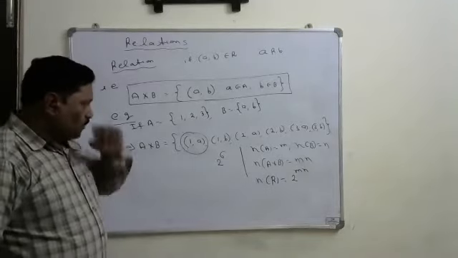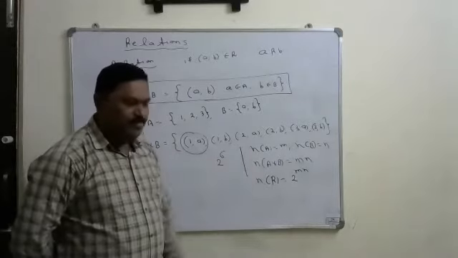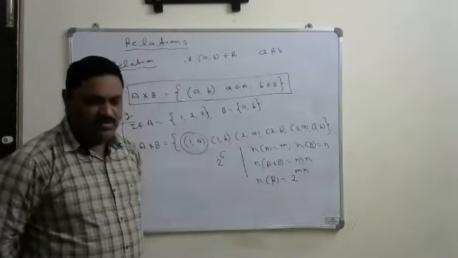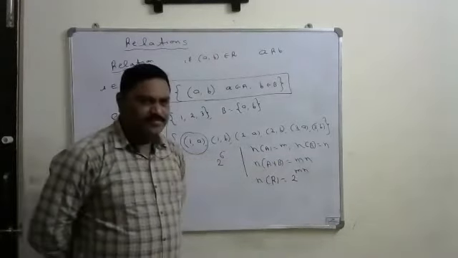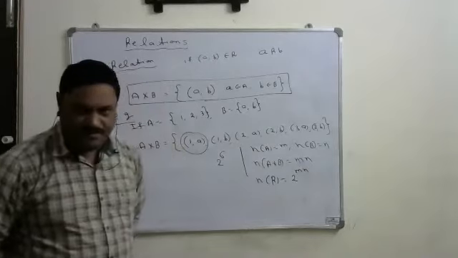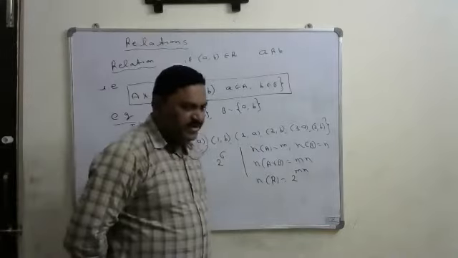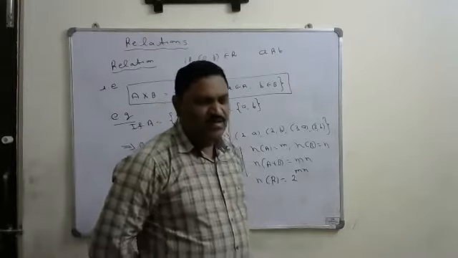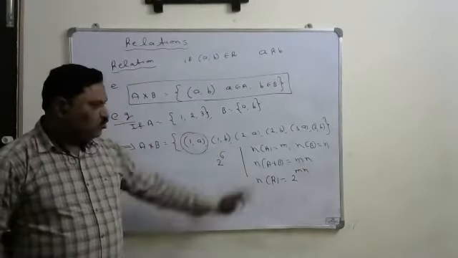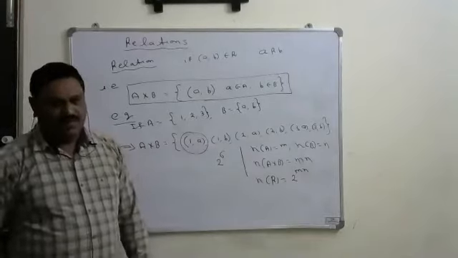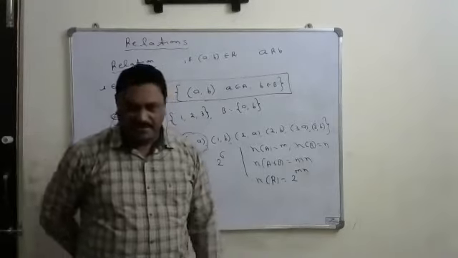Write in the next note. If n(A) is equal to m, n(B) is equal to n, then the number of relations from A to B is equal to 2 power mn.